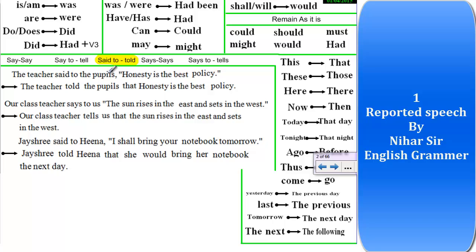You need to apply all the rules when said to is converted into told, and when we convert said to into told when there is a listener. So see, this is the listener. Jayshree said to Hina, so Hina is the listener, right? Our class teacher says to us. Here also we are the listener, us is the listener, but this is a universal fact, so I didn't make any change. We will understand more sentences in the next video.